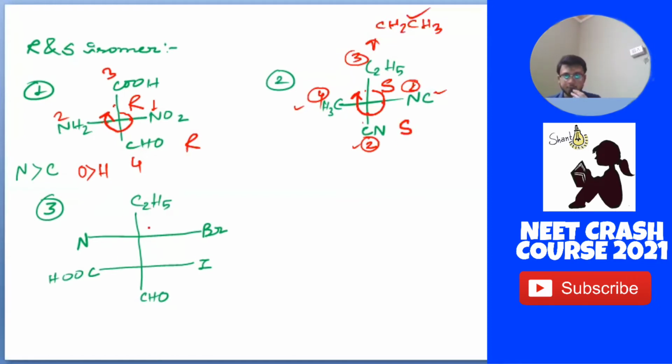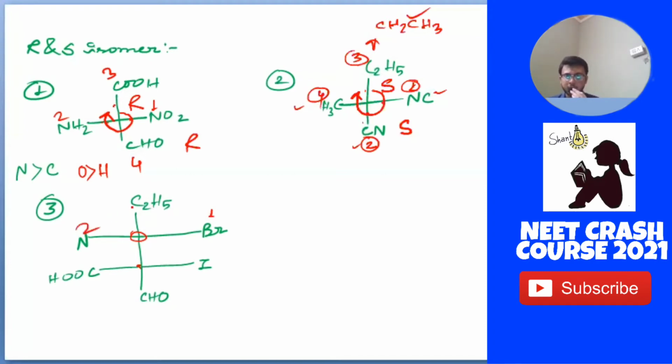Now let us see for the third. Now we have to decide it for 2 carbons. One carbon is this, the other carbon is this. Let us see it for the first carbon here. We can see that a halogen is present. So without thinking, we are just going to mark it as 1 because halogen has the most electronegativity. Next, nitrogen is present here, so we are going to mark it as 2.